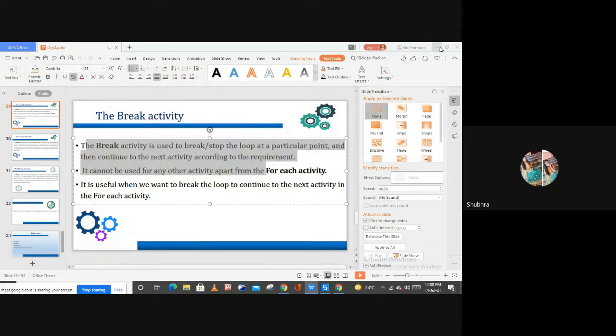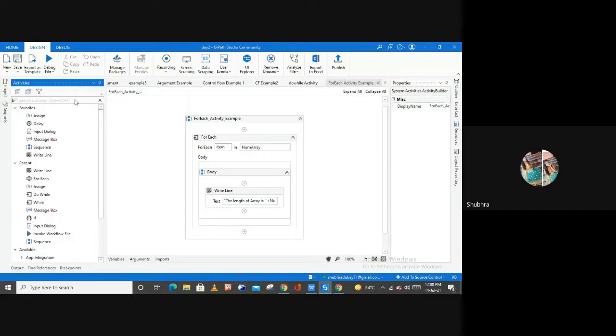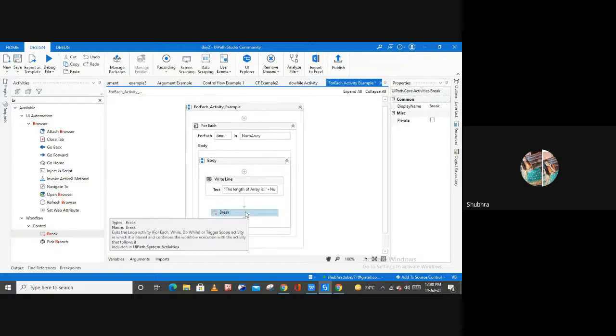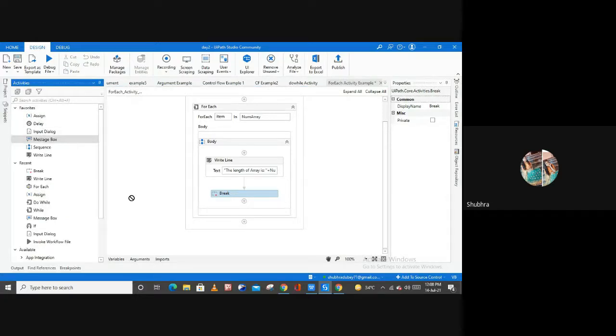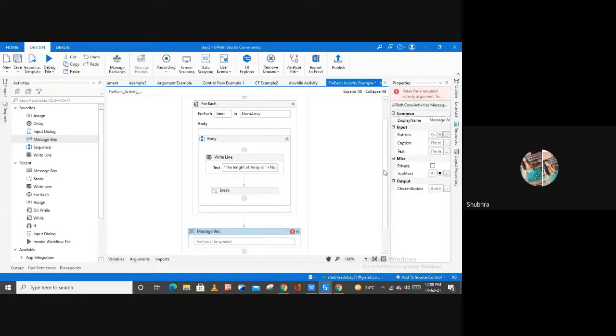Now let me show you this. In our example where I have shown you how you can use the for each activity, let me use one break activity here in the same example. Here I have this break activity from the control section. Let me select the break activity and put it here, and now let me use one message box activity outside of my for each activity.